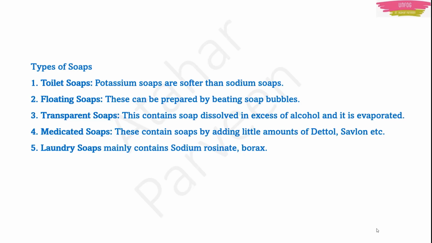Next are laundry soaps. Laundry soaps are the soaps which you use to wash clothes. What are they made of? Mainly they contain sodium rosinate or borax. You need to remember these names: sodium rosinate and borax. I am not discussing these topics in the form of multiple choice right now; I am giving you points.